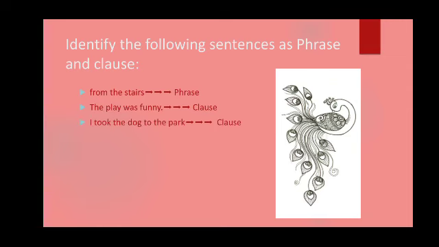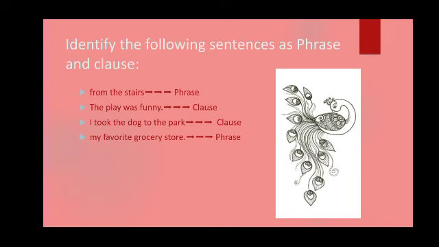Next, I took the dog to the park. Again in this sentence, subject is there, verb is there. So it is clause and the sentence is fully complete. So we can say it is main clause. My favorite grocery store.